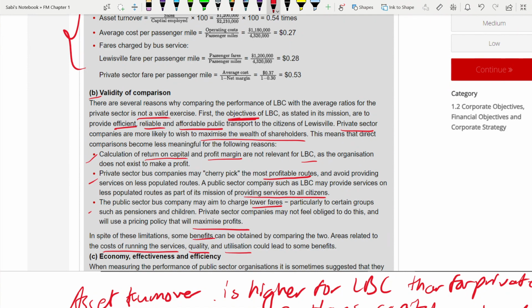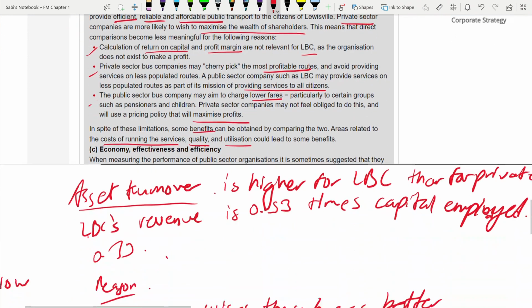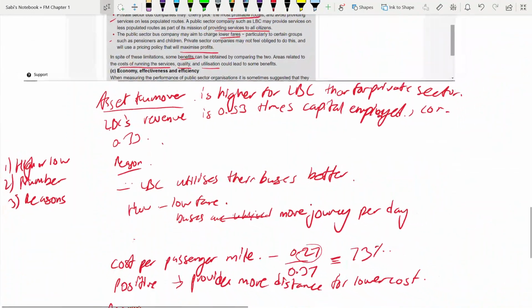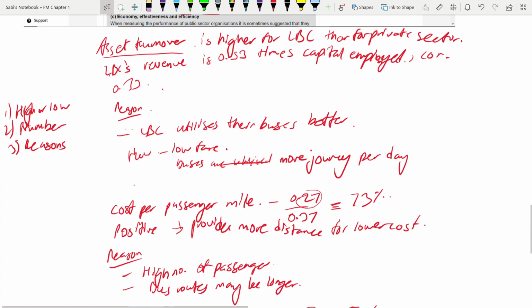Okay. Next is part C. Part C answer is also not here, but let me talk about it, and you can write it on your own, which is about the three E's. So you have to give each measure, okay, of the three E's.